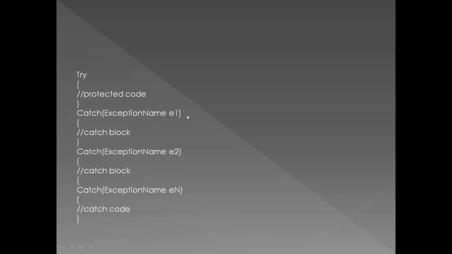It will have various catches, like suppose it can have an int catch, float catch, and char catch. Depending upon the error the catch will be executed. This particular catch is called for an int, this is for a float, this is for a char. If in a try block you get an int as an error, it directly goes to the first catch, because the first catch is for an integer. This is nothing but multiple catches. Depending upon the error, the catch will be executed.